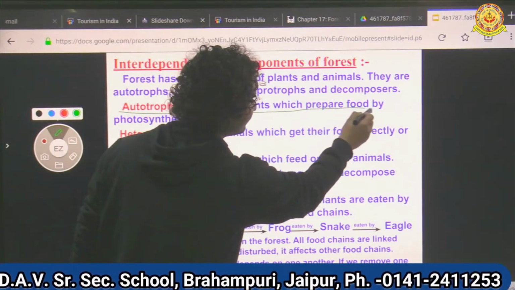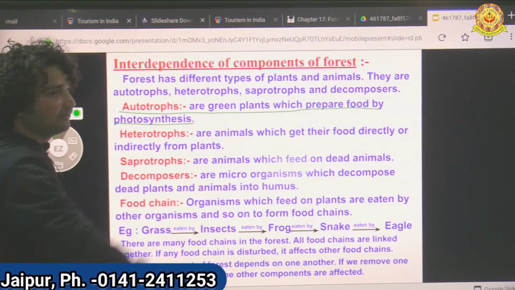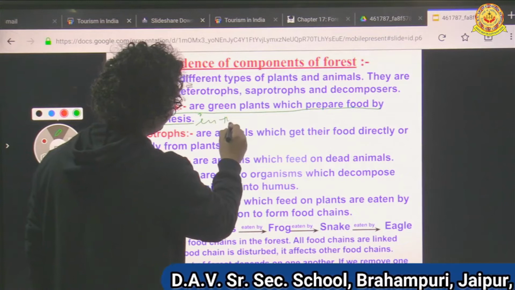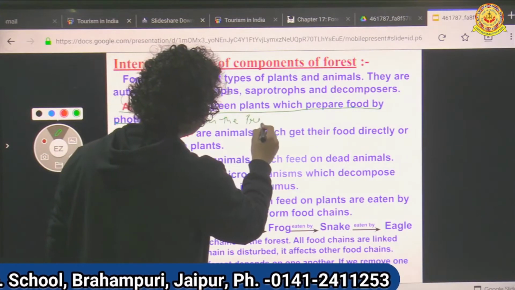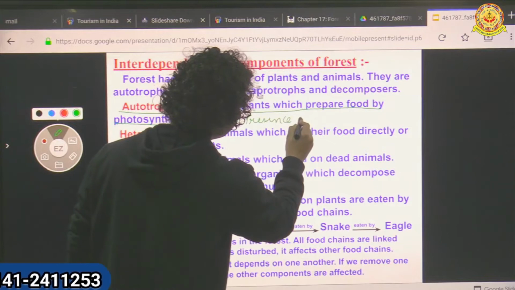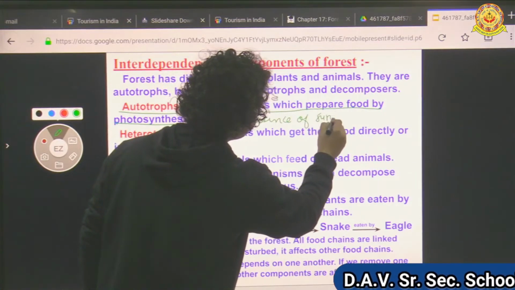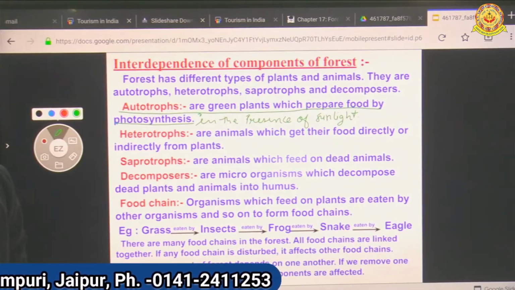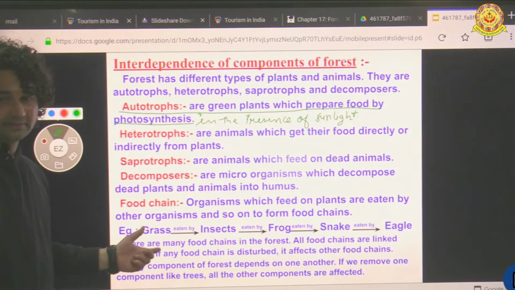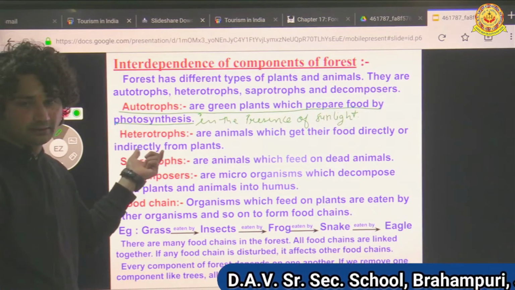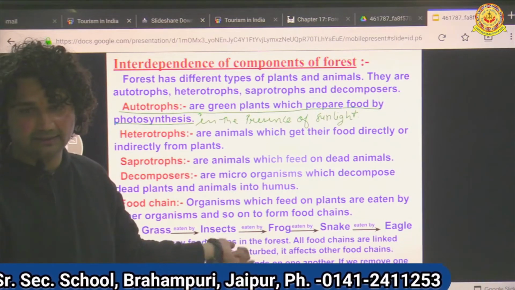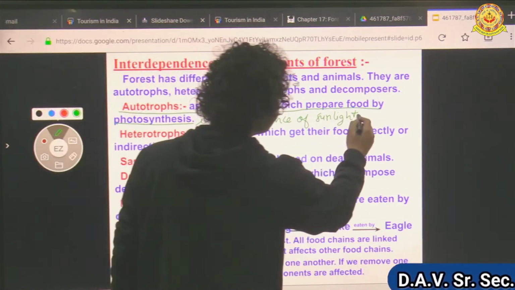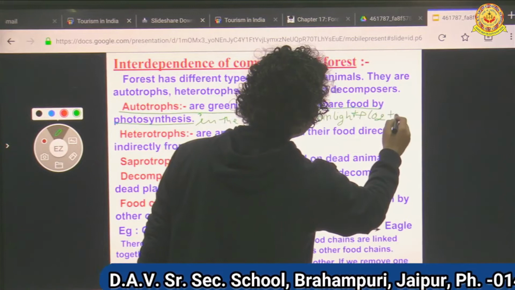Autotrophs are the green plants which prepare their own food by the process of photosynthesis in the presence of sunlight, carbon dioxide and water.